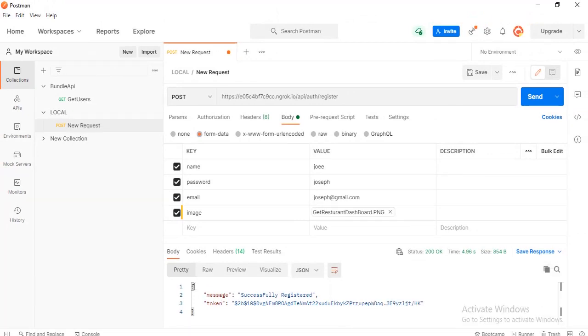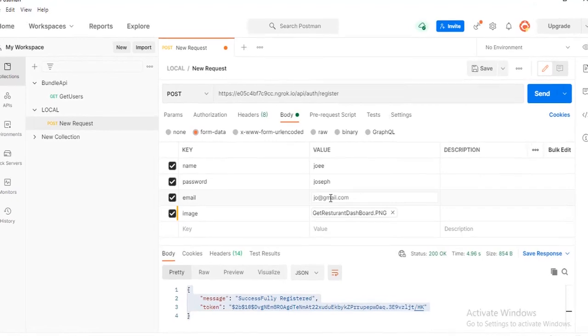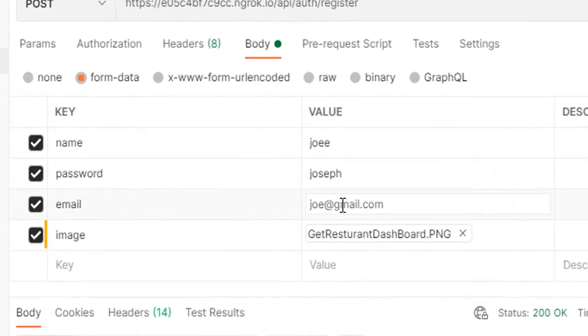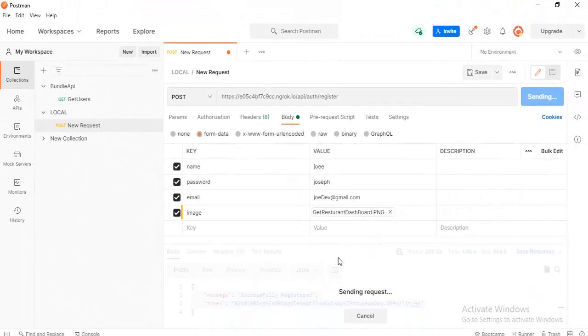Another thing you're going to learn in this course is how to use Postman. We're going to use Postman to test the REST API. After we are done making the REST API, we're going to test it on Postman here. As you can see, let's register a user now using Postman. I'm going down to my email, and in this email you will see me writing Joe Dave.